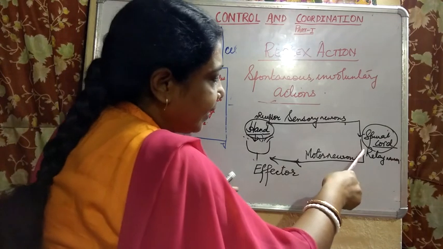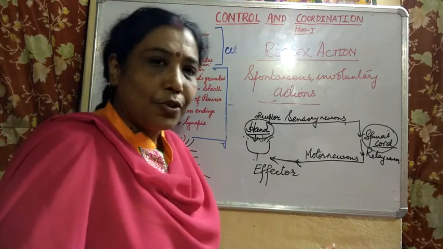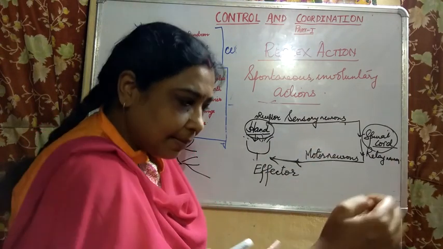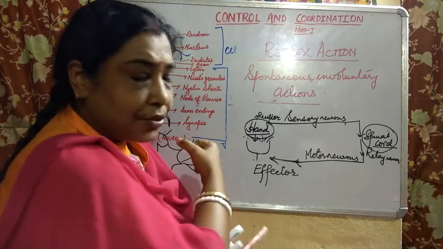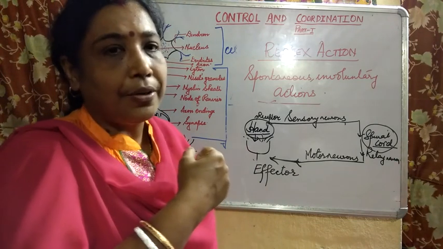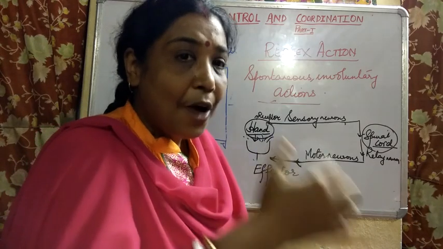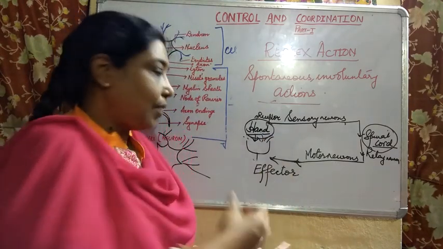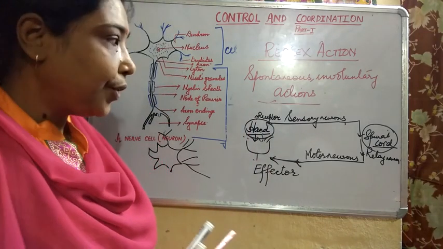Then through the relay neuron or interneuron, it is transmitted to the motor neurons, and the motor neuron brings the message, it reaches the hand and you withdraw your hand. First the hand was acting as receptor, now it is acting as effector. Why? Because you have withdrawn your hand.